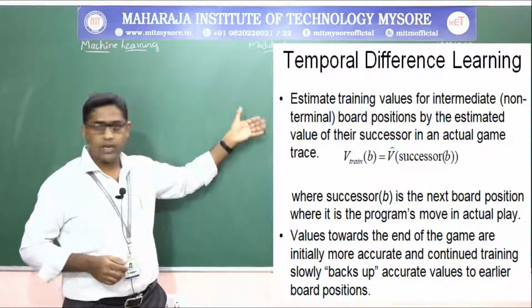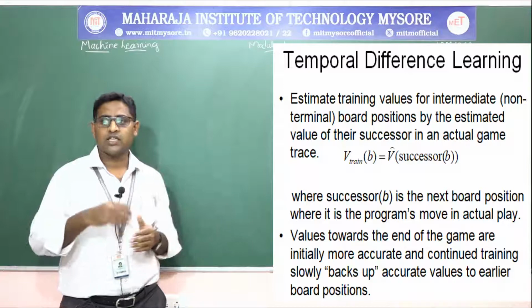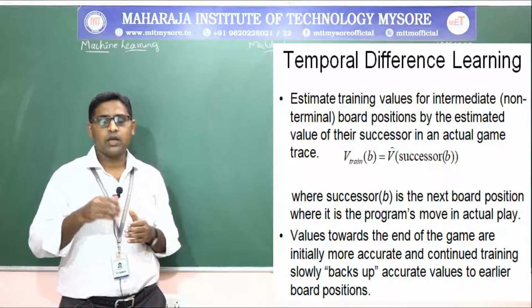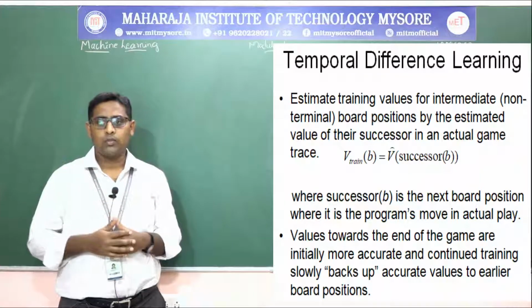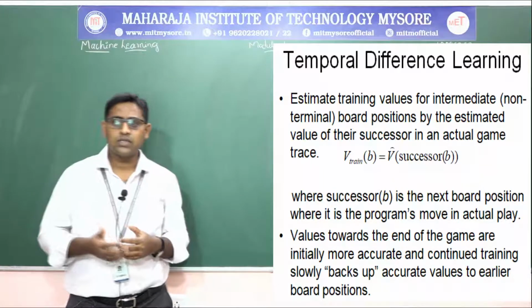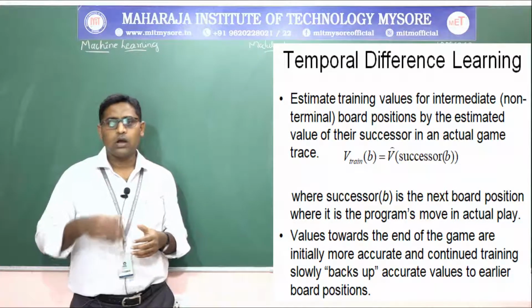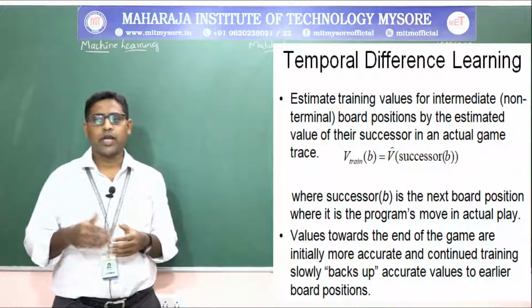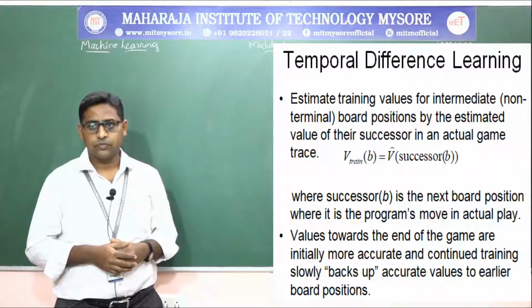So if you are making a particular move from one position to another, in the next board position it has to be ready for making another move in the actual play. The value towards the end of the game will be initially more accurate, and continued training will slowly back up the accurate values to other earlier board positions.